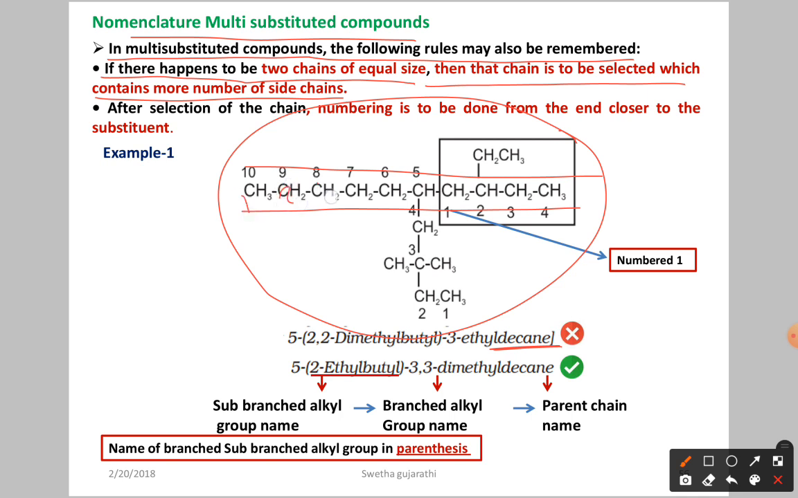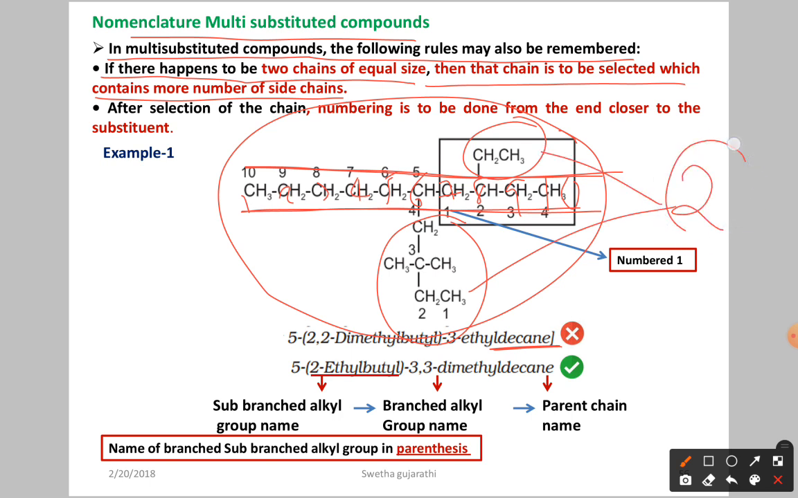1, 2, 3, 4, 5, 6, 7, 8, 9, 10. Here we have 10 carbon atoms. Now, how many branches are there? This is our parent chain, and whatever is hanging from it we call a branch. This is the first branch, this is the second branch. So in this case we have only two branches.